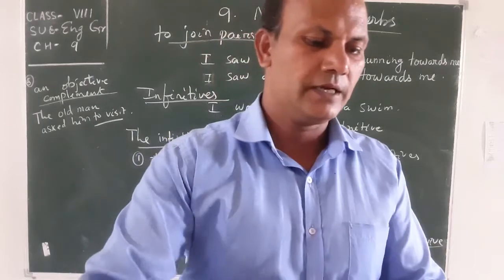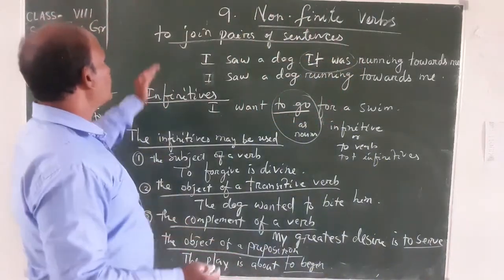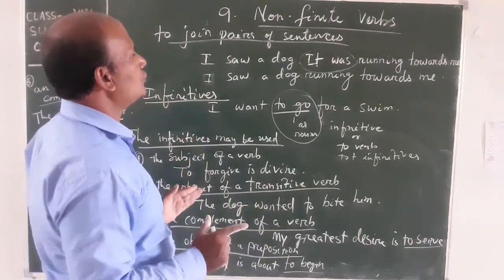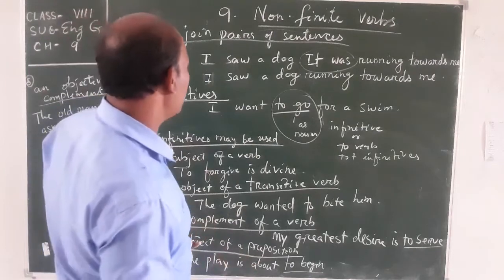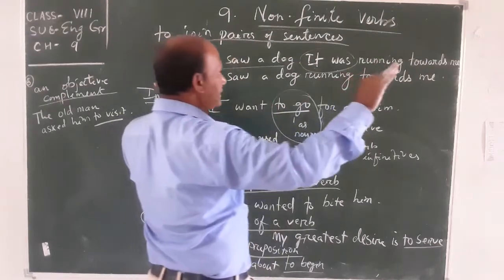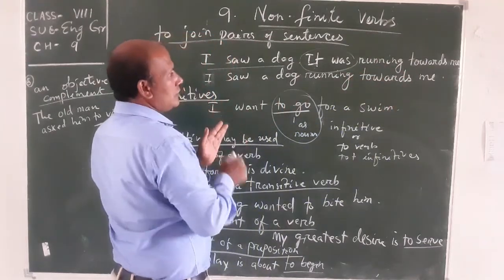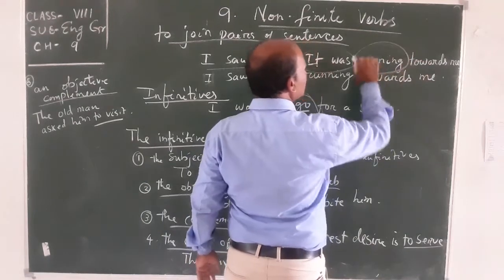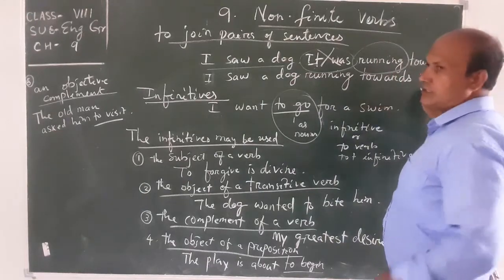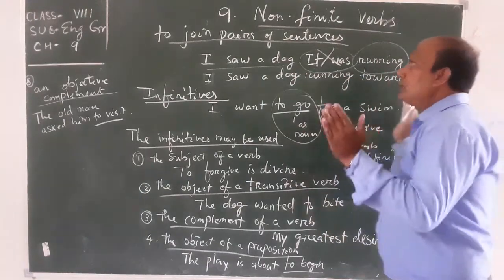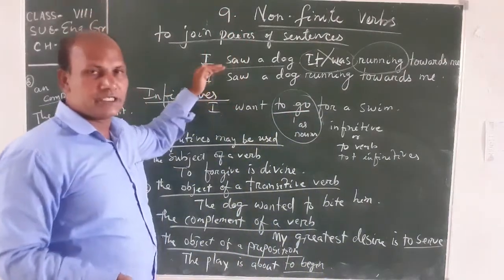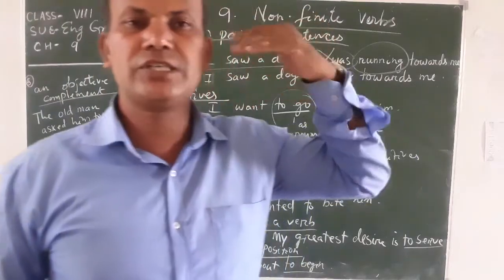So students, let's see how we use the participle to join two sentences. I saw a dog, one sentence; the dog was running towards me, the second sentence. How can we join them? I saw a dog running towards me. Running becomes the participle. We can join two sentences together by using a participle and make one sentence in a very easy way. You can practice it to improve your English grammar standard.